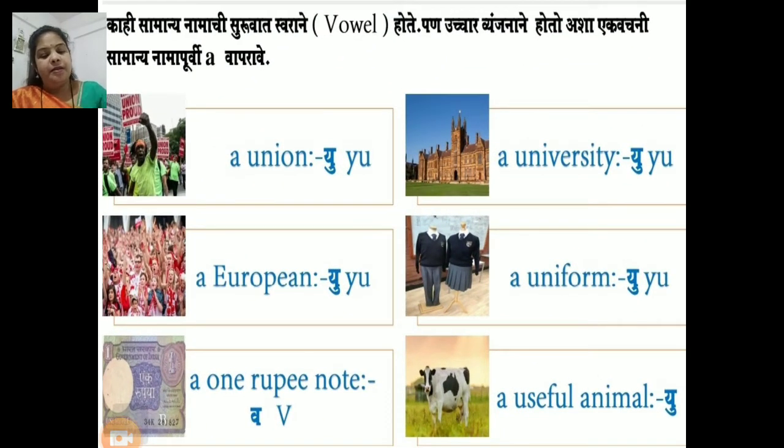When some common nouns start with a vowel letter but are pronounced with a consonant sound, we use a before such singular common nouns. For example, a union, a university, a European, a uniform, a 1 rupee note, a useful animal.